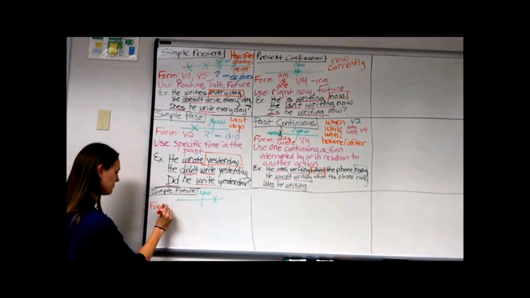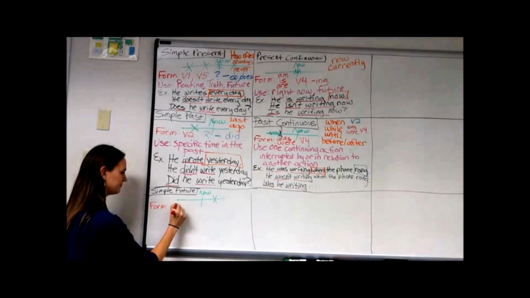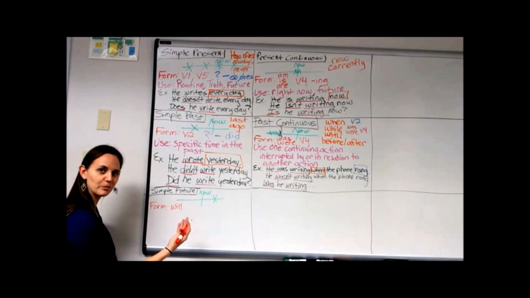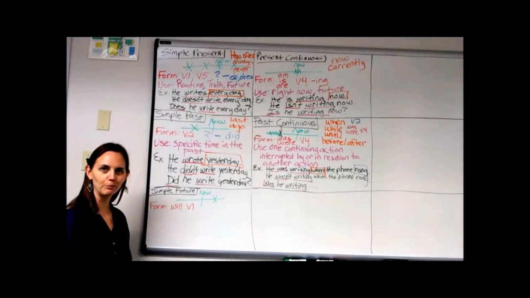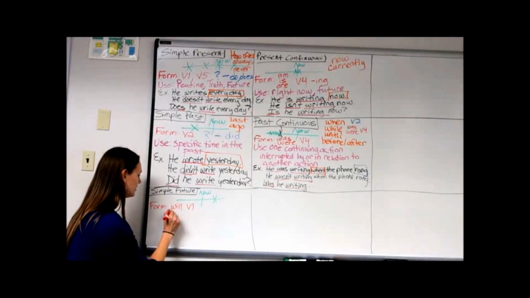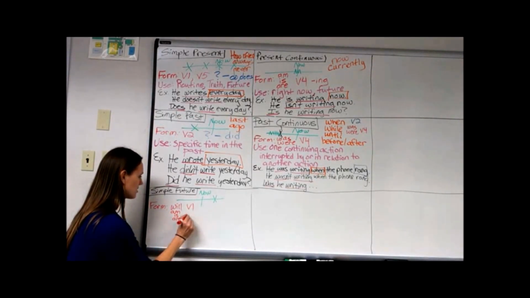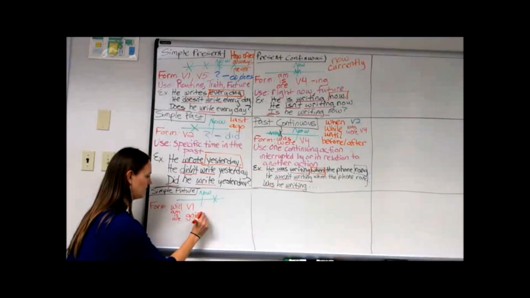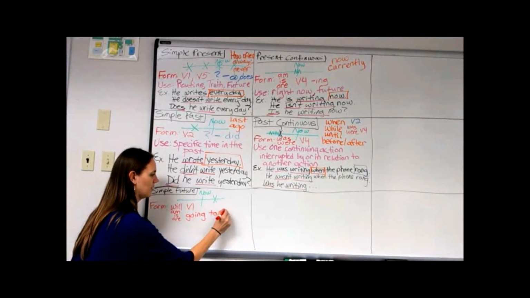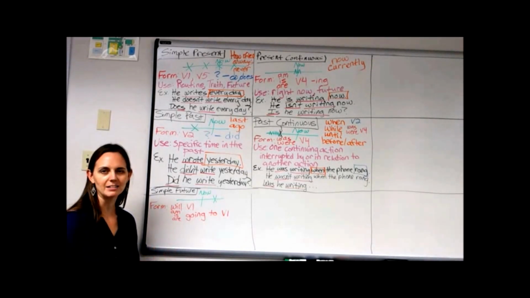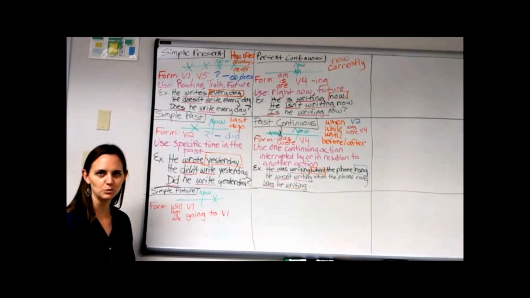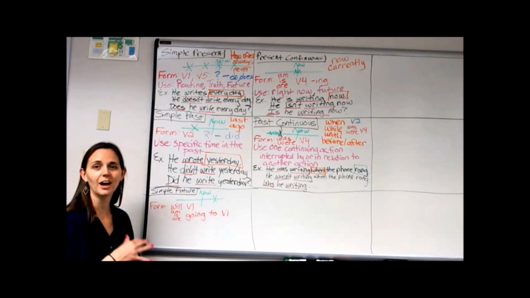For our form, we've got will plus which verb? Verb 1, that base form of the verb. Now, what's the other way that we can form the future? Well, am, is, are, going to, with also verb 1, that base form. Now, we'll talk more in class about the specific differences between these two. For now, we just want to get a general review.